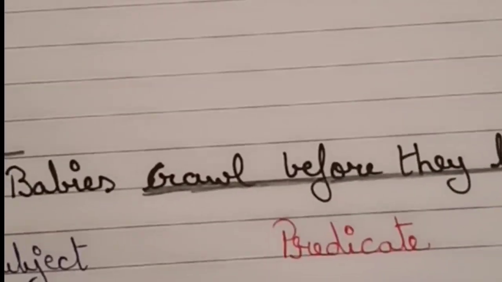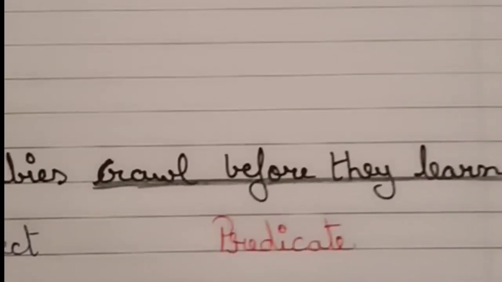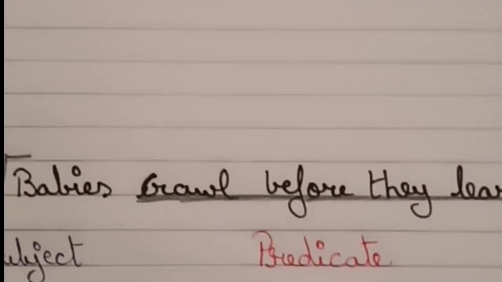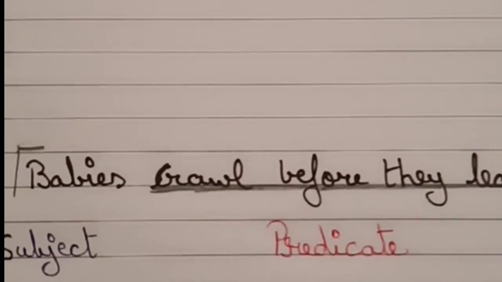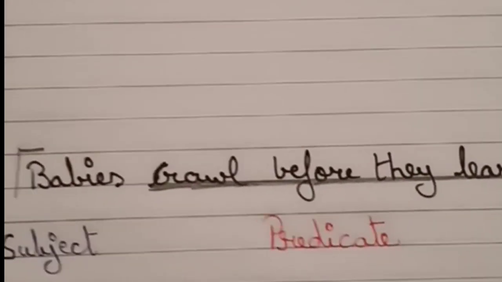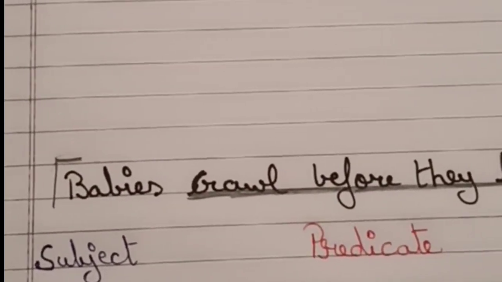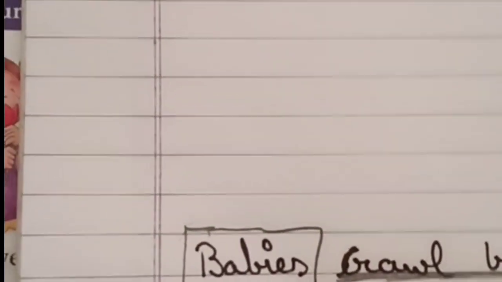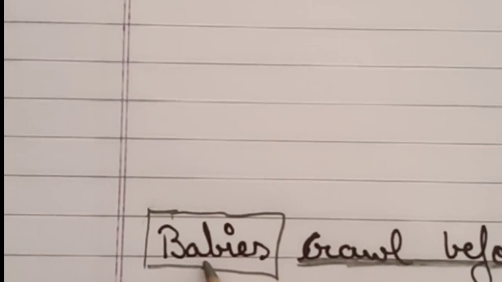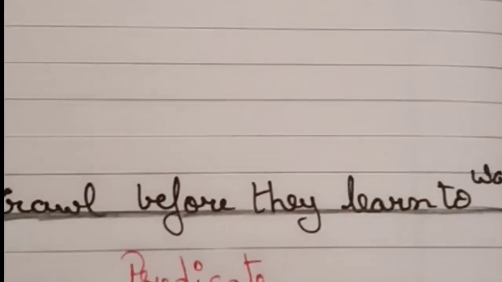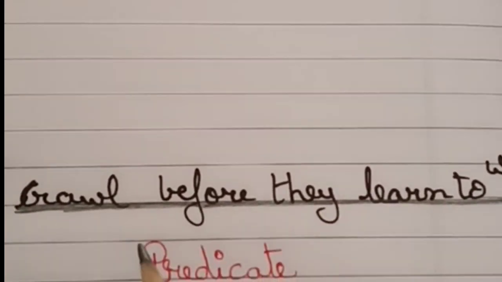Okay kids, now let's take an example. Babies crawl before they learn to walk. So this is the sentence. Now we will divide it into subject and predicate. What is the subject here? The subject is nothing but babies. Then crawl before they learn to walk. This is the predicate.